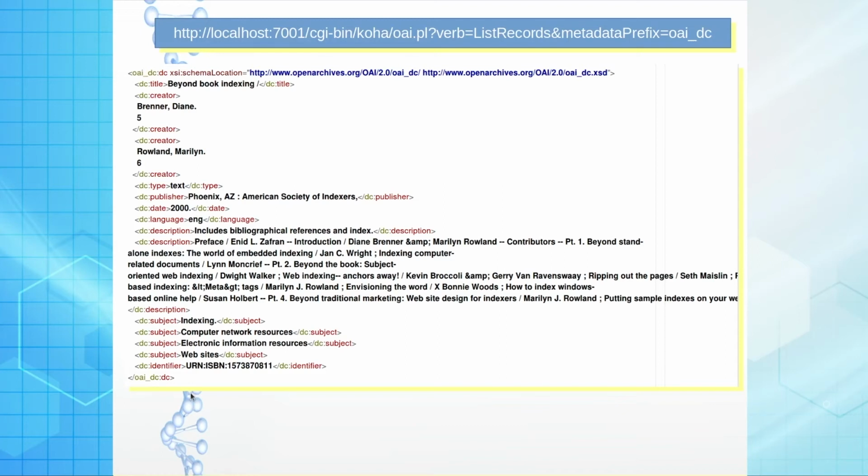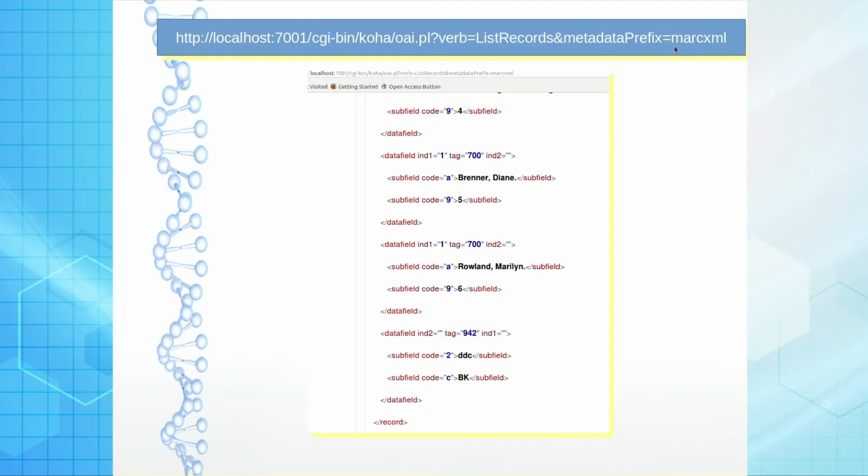How many copies are available against this particular book, OAI-PMH cannot give you. But you can call metadata prefix as oai_dc, that is OAI DC format, Dublin Core metadata format, unqualified, and also I can call metadata prefix equal to MARC XML. MARC XML is much more comprehensive in comparison with OAI DC, but here also you can see it can provide you in tag 942 the item level data, how many items are available, but not the real time item level status, whether this particular item is available for circulation or not.